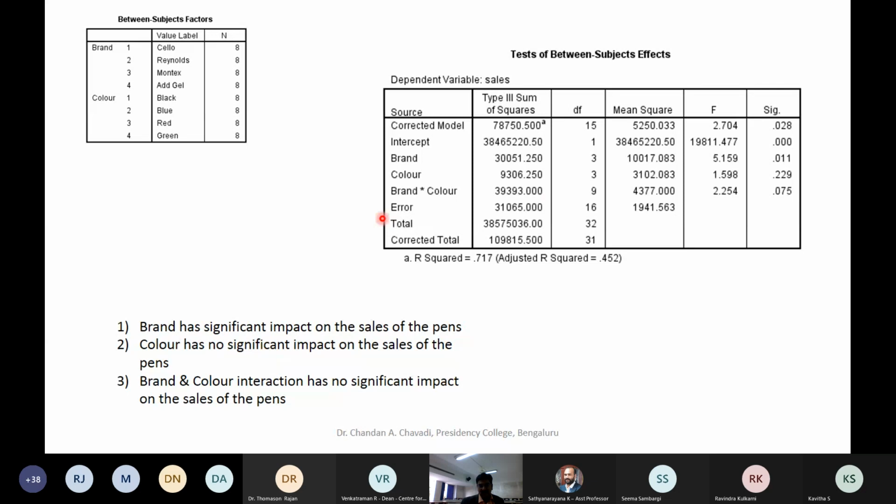However, because there were two IVs, we have gone for cross-matrix: brand and color, does it impact the sales? However, we find that it is not very significant because this value is more than 0.05. Always I keep on saying, in the entire presentation, please understand only one mantra is there, that is 0.05. If it is less than 0.05, we say there is significant difference. If it is more than 0.05, then we say it is not significant.